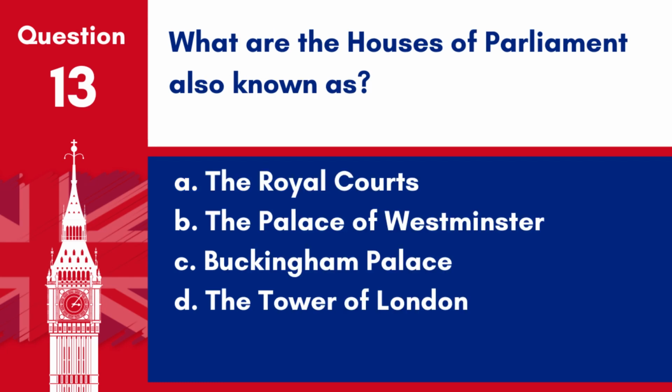Question 13. What are the Houses of Parliament also known as? A. The Royal Courts. B. The Palace of Westminster. C. Buckingham Palace. D. The Tower of London. Answer: B. The Palace of Westminster. The Houses of Parliament are located in the Palace of Westminster in London.